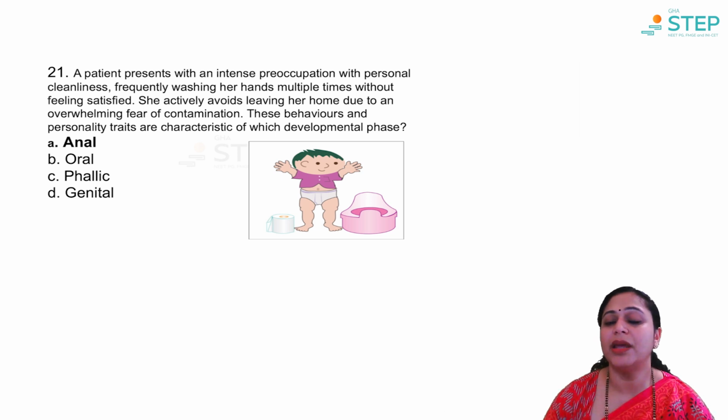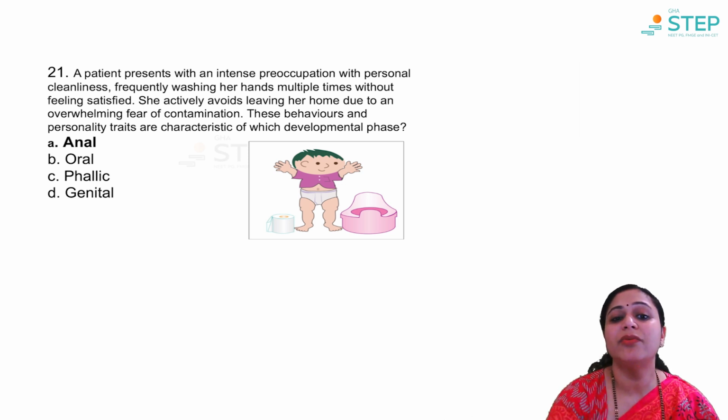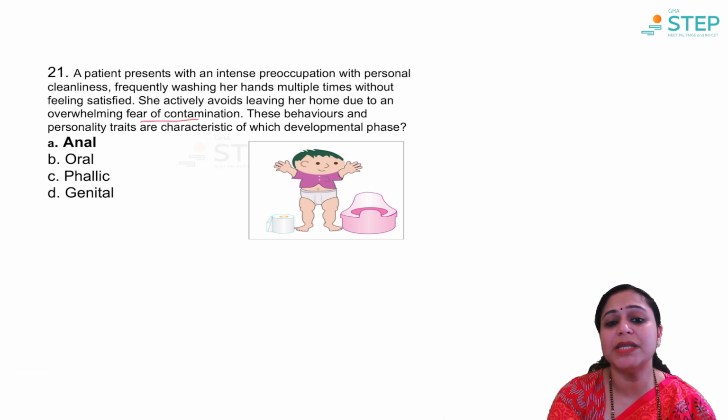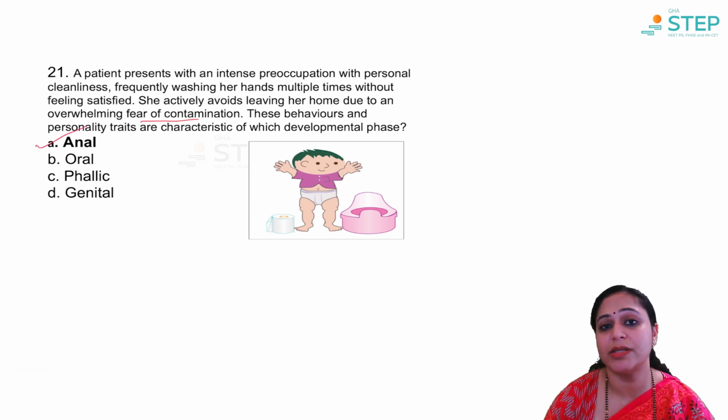So it is believed that if potty training is started early or there is strict potty training, then the individual might go on to develop a preoccupation with personal cleanliness, and as you can see in the MCQ, frequent washing of hands without feeling satisfied and fear of contamination might be seen. So it is due to the anal developmental phase. This is the psychosexual phase of development given by Sigmund Freud.